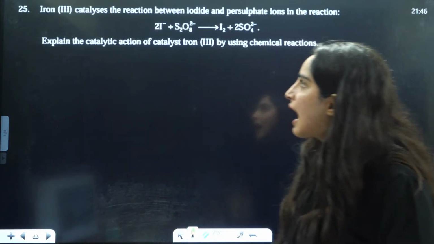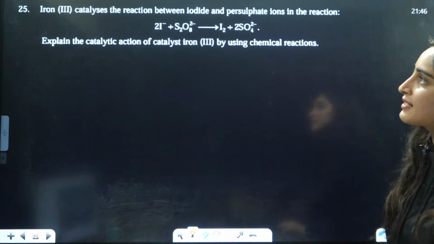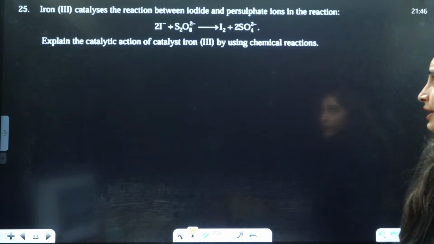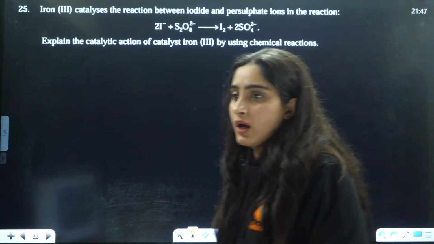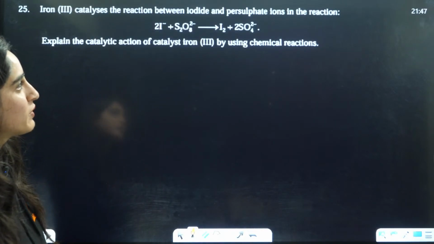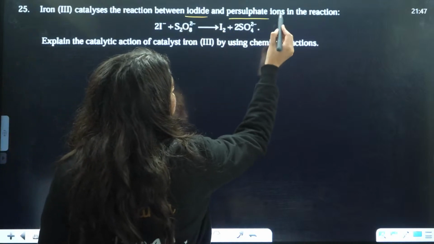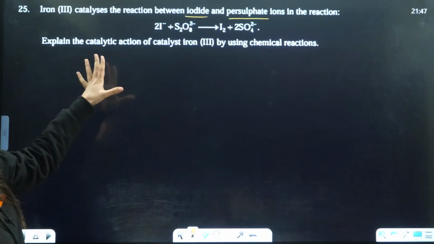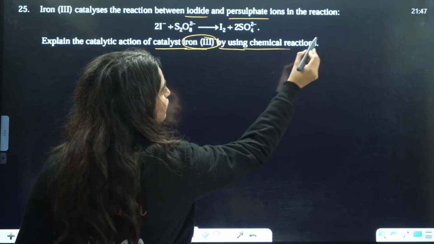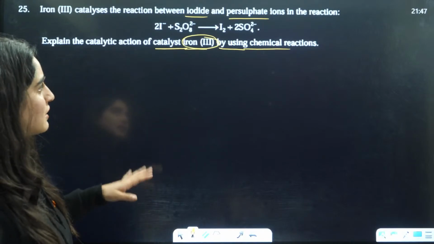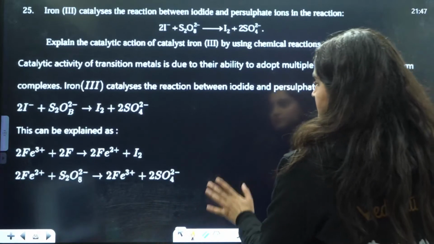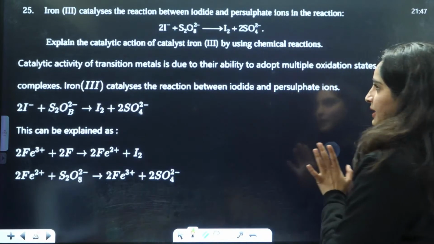Next is the iron 3 catalyst. Iron 3 catalyzes the reaction between iodine and persulfate ions. Explain the catalytic action of the catalyst iron 3 positive by using chemical reactions. So this is basically a very simple thing. For example, you have this reaction. I'll just explain it here.